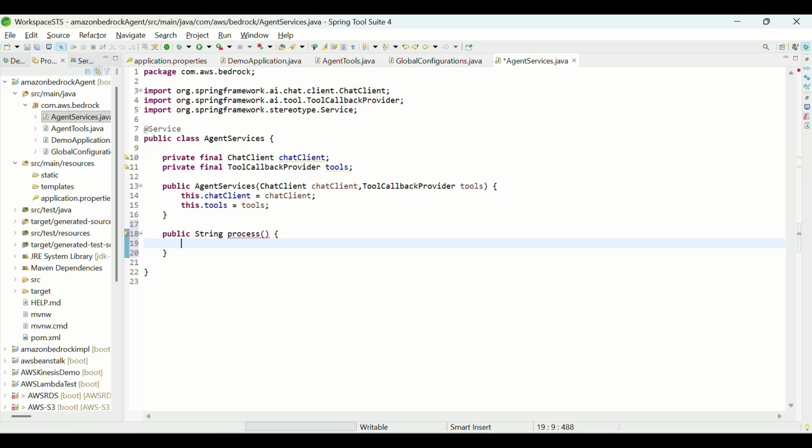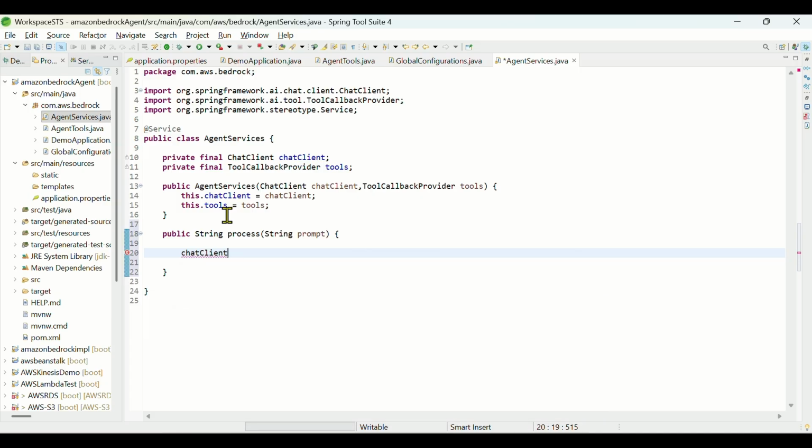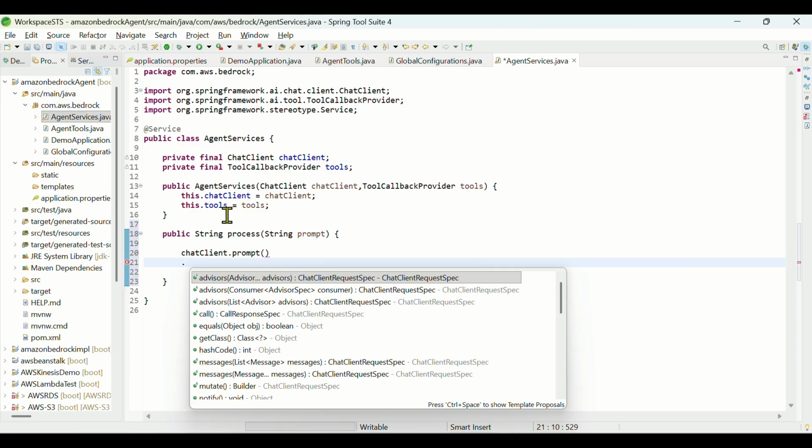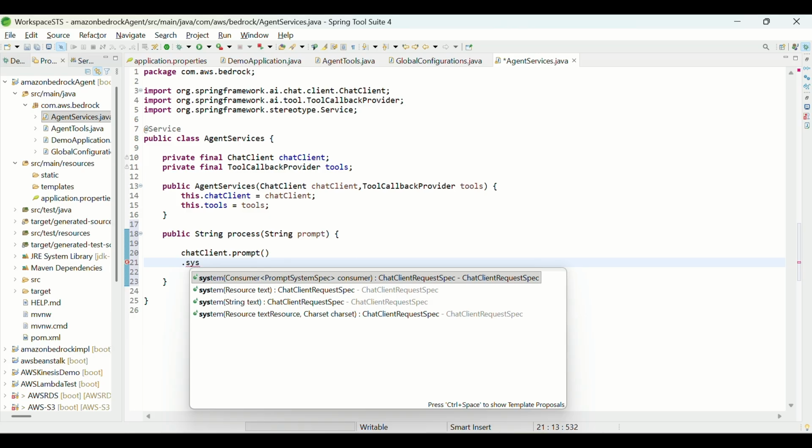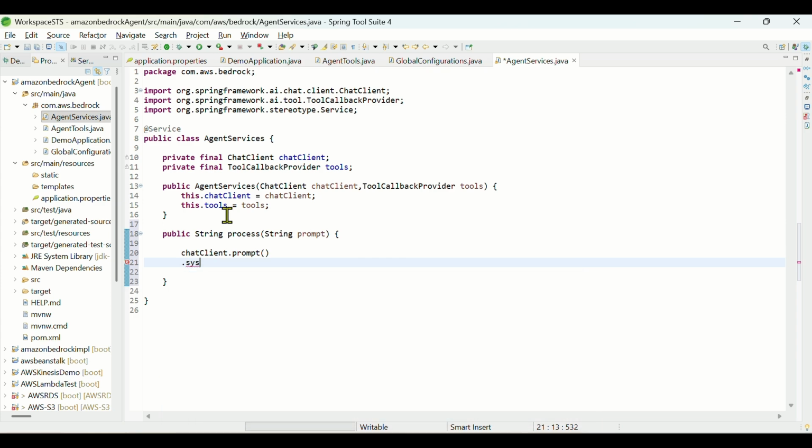Okay, and to the process we'll pass some prompt. So we'll have string prompt. Okay, now next what? So we need the chat client. So chat client dot prompt. We can use at the rate system, but it's completely up to us. System means sometimes it gives the thinking attribute. If you don't want that, it's okay. We'll not go much in depth of that.